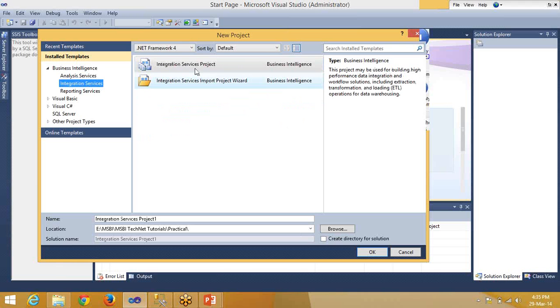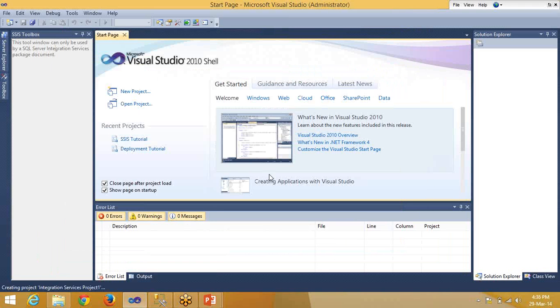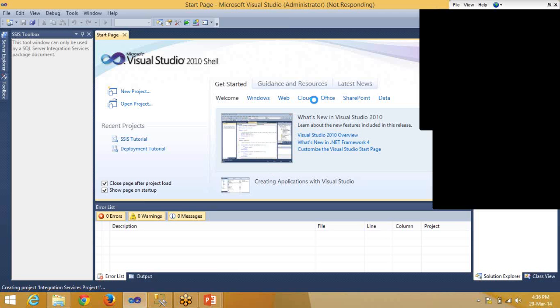Integration services project and project wizard. I think you know the basic difference between these. One takes the wizard and the other one is without the wizard. So this is practical. I'll just open it. It's similar to the report server project and report server wizard.